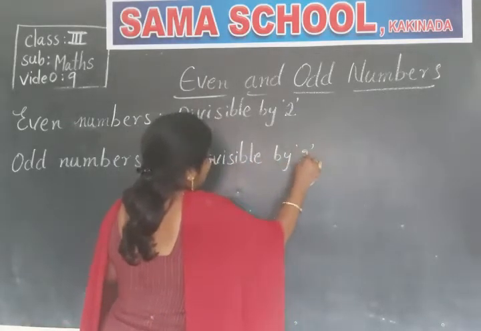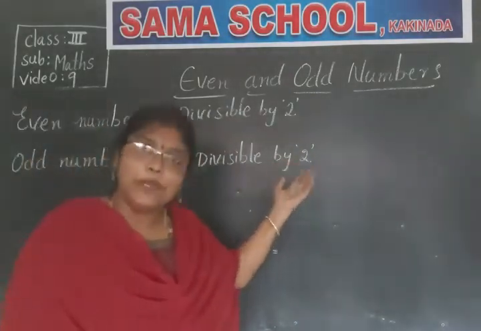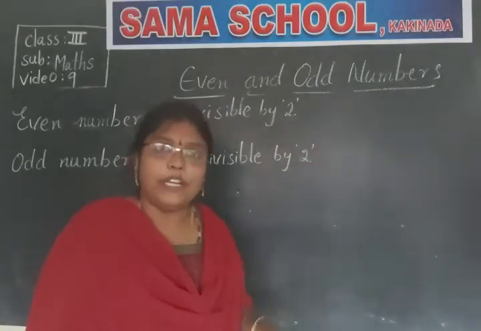Not divisible by 2 are called odd numbers. In other terms, we can say which can be grouped into pairs or cannot be grouped into pairs.